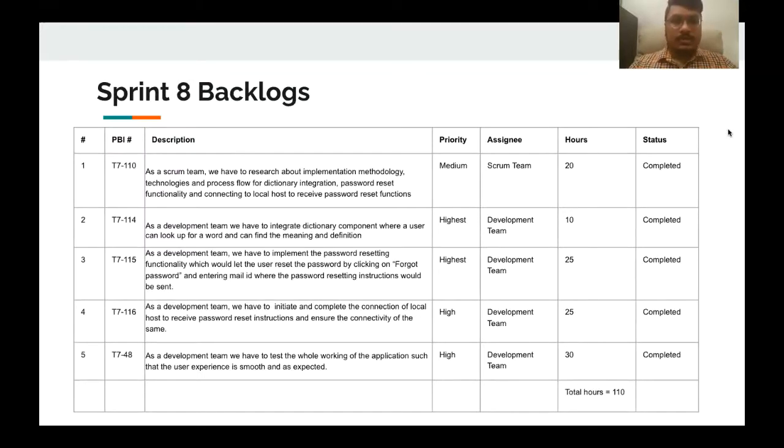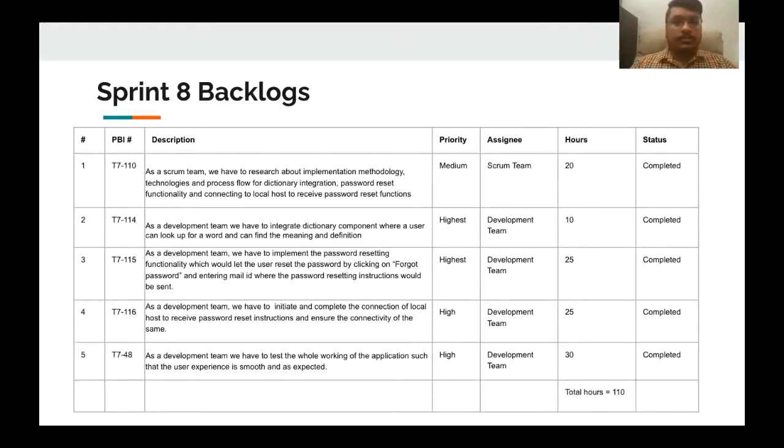So in this slide, I'll be explaining the sprint 8 backlogs. The first one is that as a Scrum team, we have to research the implementation, methodology, technology, and process to follow for dictionary integration, password reset functionality, and connecting to localhost to receive password reset function. It was in the medium priority, and it was assigned to our Scrum team, and it took 20 hours to